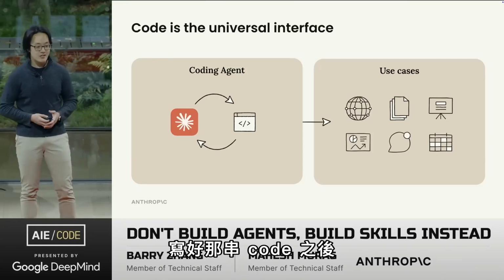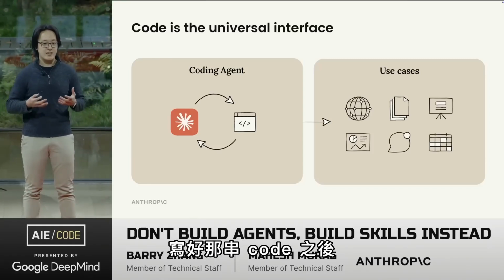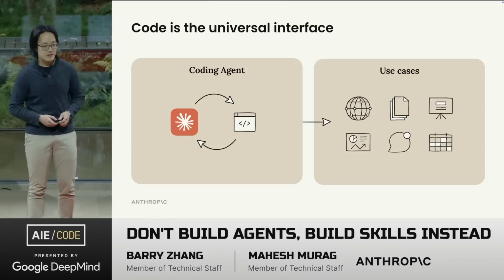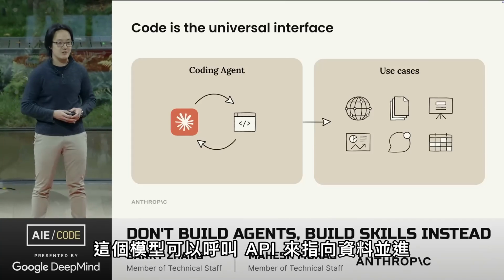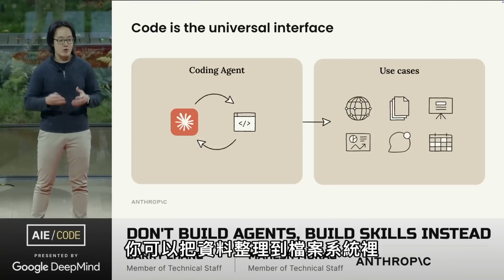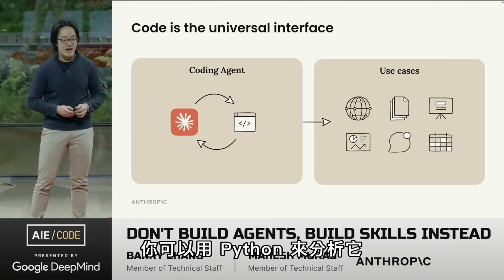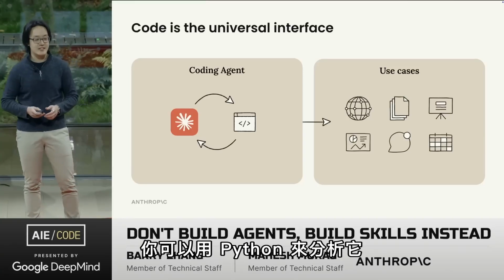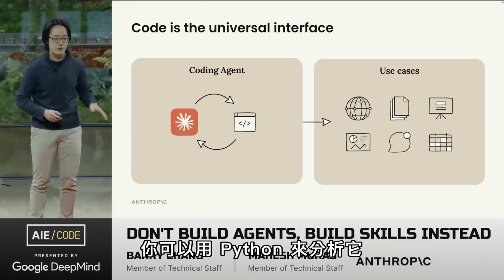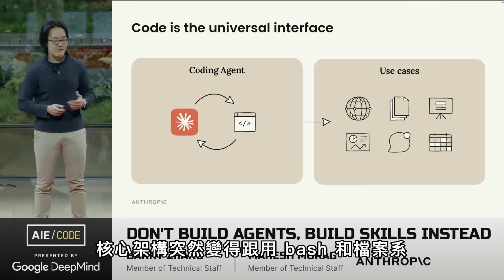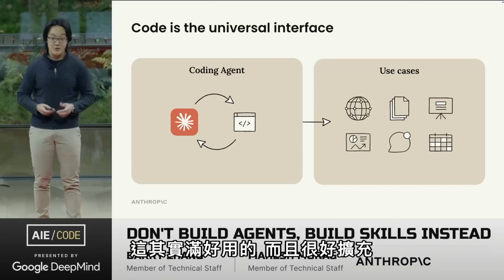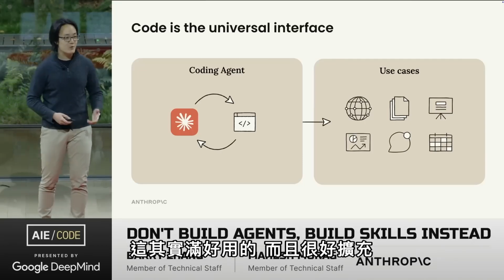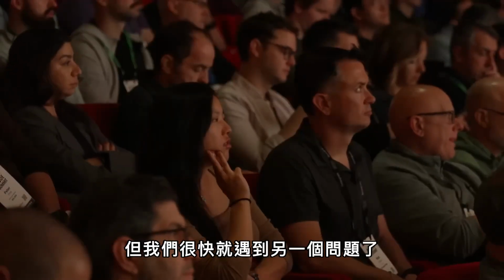After we built Claude Code, we realized that Claude Code is actually a general purpose agent. Think about generating a financial report. The model can call the API to pull in data and do research. You can organize that data in the file system. You can analyze it with Python, and then synthesize the insight in any file format, all through code. The core scaffolding can suddenly become as thin as just bash and a file system, which is great and really scalable, but we very quickly run into a different problem.